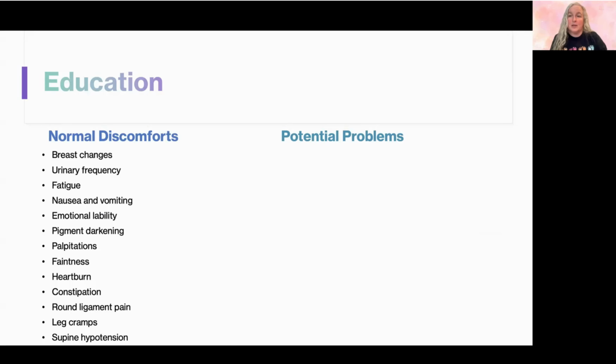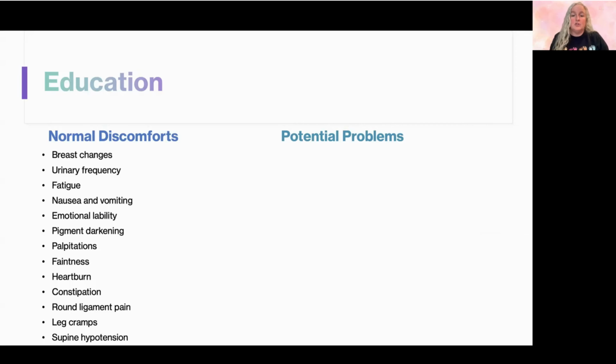Constipation. Round ligament pain. Round ligament pain has to do with the ligaments that hold the uterus in place, and as the uterus is expanding and growing, these ligaments get stretched and pulled, and so she can have pain in the right or left lower quadrant from that. Leg cramping is normal, and supine hypotension.